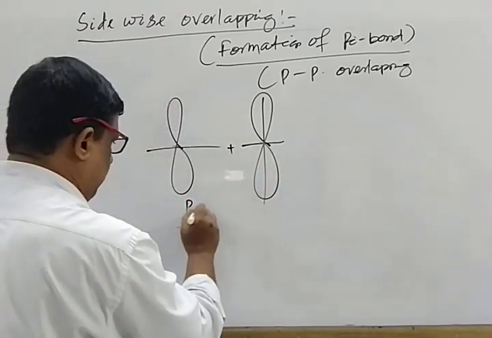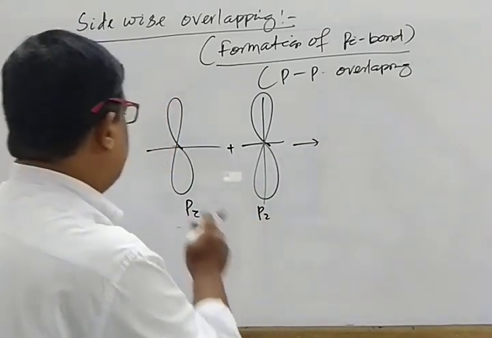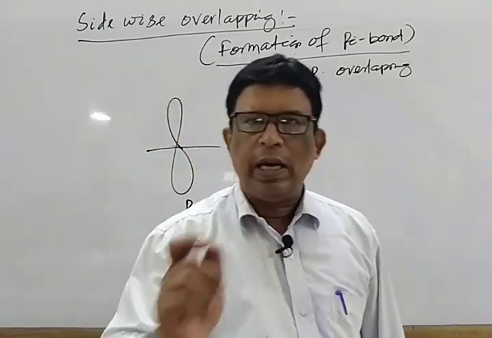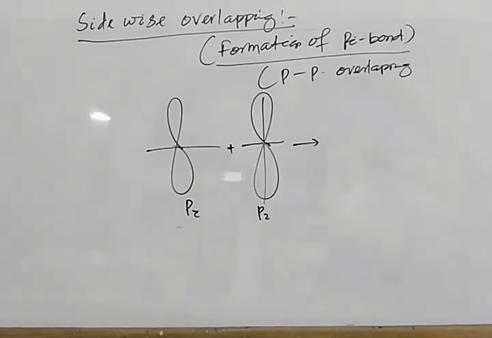It is the pz orbital. Mark that. When the two pz orbitals, each containing an unpaired electron, try to overlap, it results in sidewise overlapping, resulting in the formation of a pi bond.